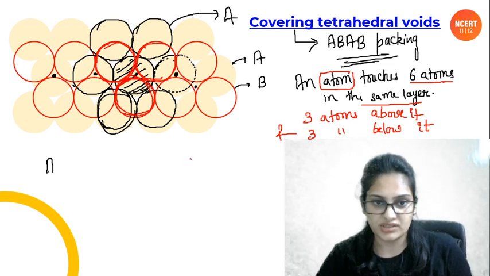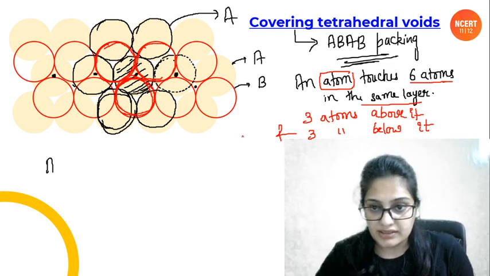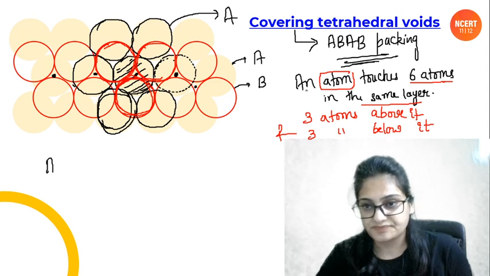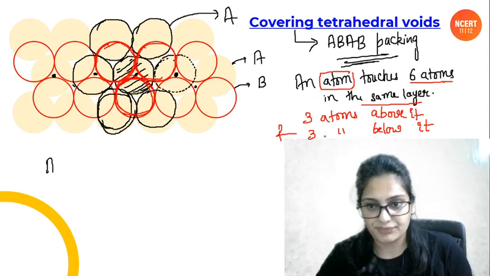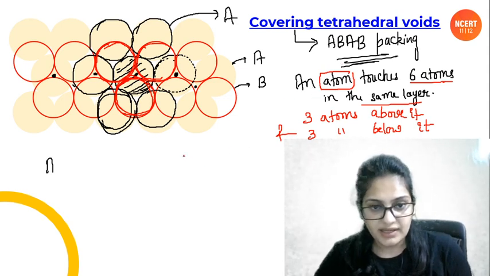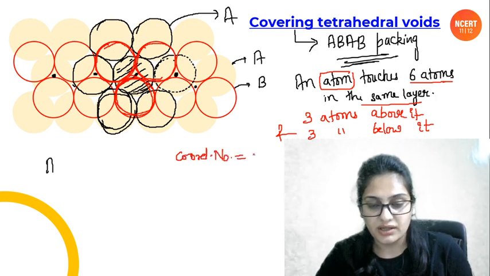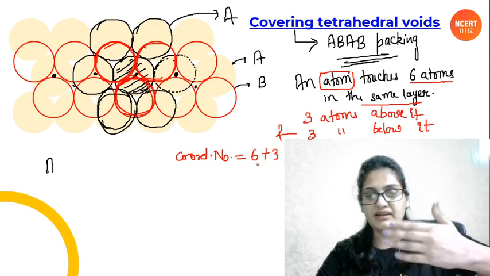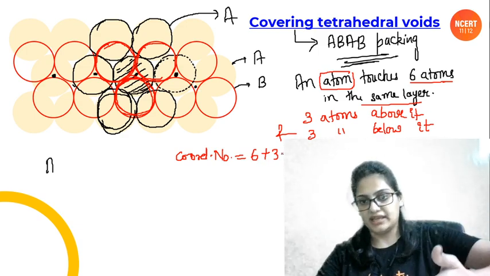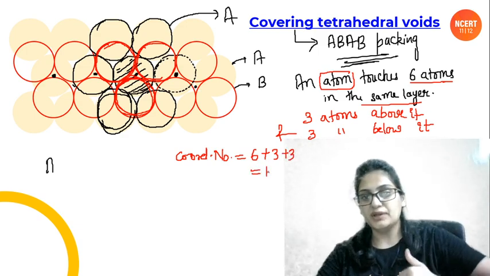Let me tell you, where to write, let's write it here. The coordination number of each atom will be 6 in the same layer plus 3 in the layer above it, similarly 3 in the layer below it, and behind it. So in total it will be 12.